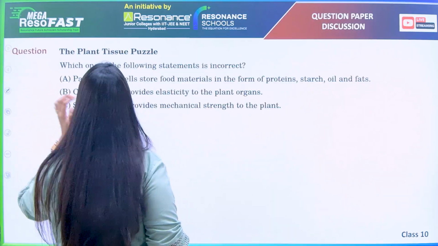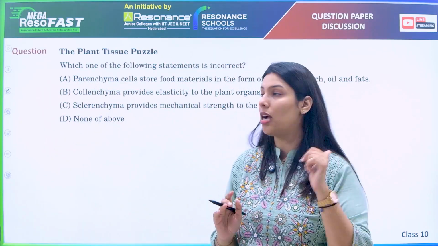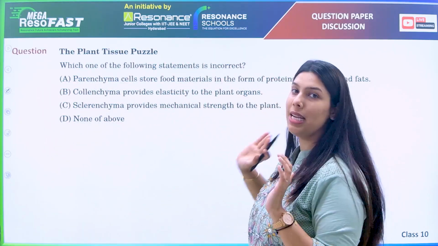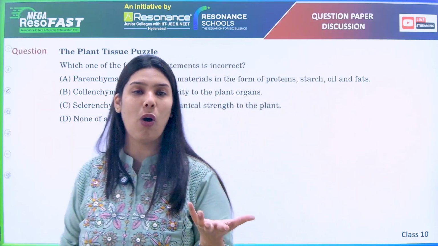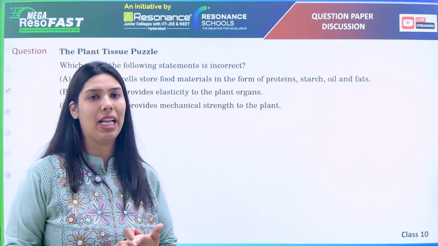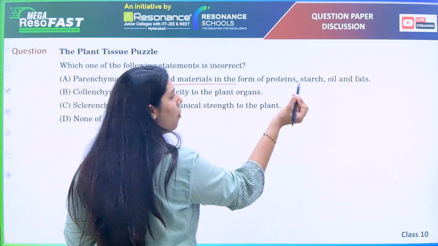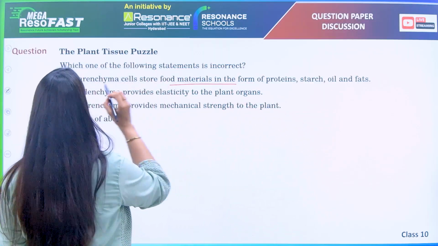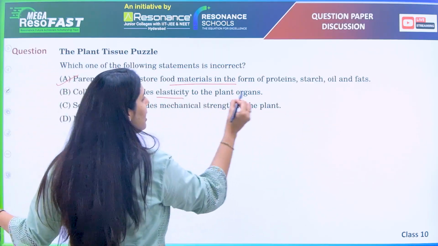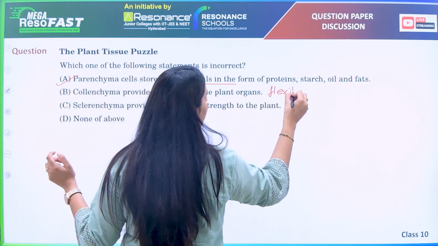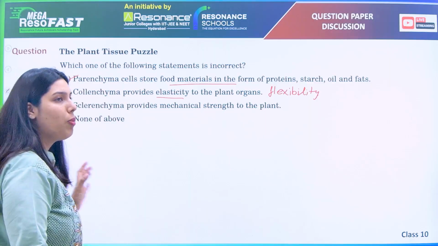Moving forward to the next question, it is again related to plant tissue, with the previous discussion. Which of the following statements is incorrect? Parenchyma, collenchyma, sclerenchyma are types of simple permanent tissue, as I just explained. Parenchyma cells store food materials in the form of protein, starch, oils and fats. Yes, that is right. Collenchyma provides elasticity, or flexibility, to the plants. That is also right. Why does it need to provide flexibility?